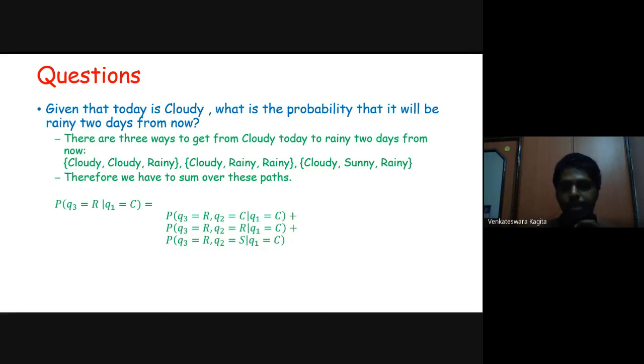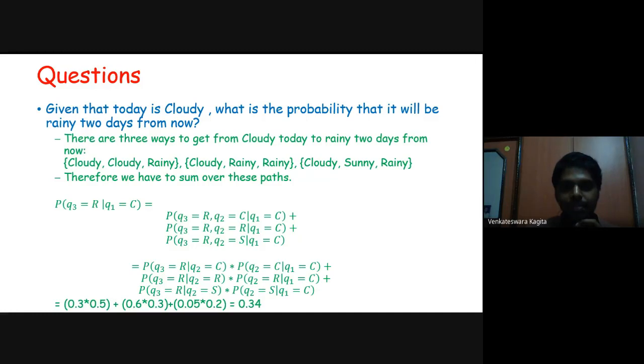I'm sorry, I forgot to tell: R here represents rainy, S represents sunny, C represents cloudy. So you sum over all these three paths. The way that you determine Q3 equal to R, Q2 equal to C, given Q1 equal to C, we have already seen in the previous slide.